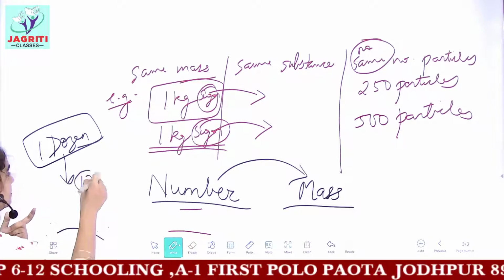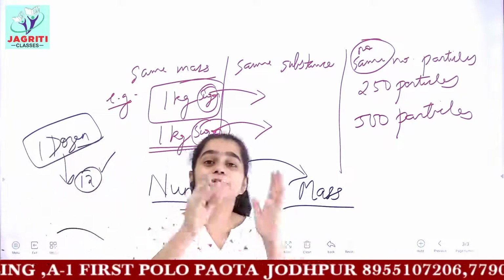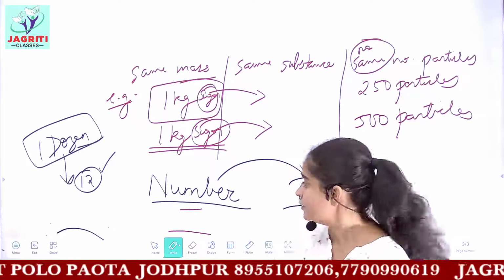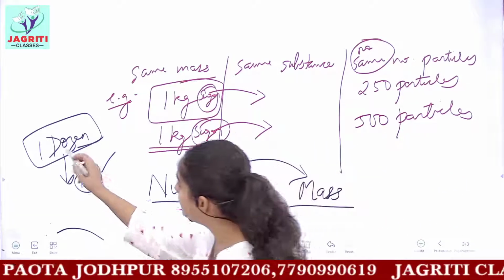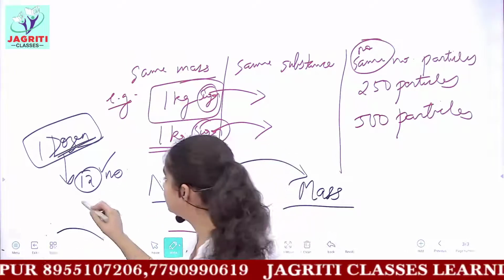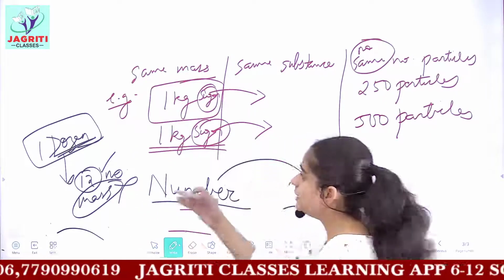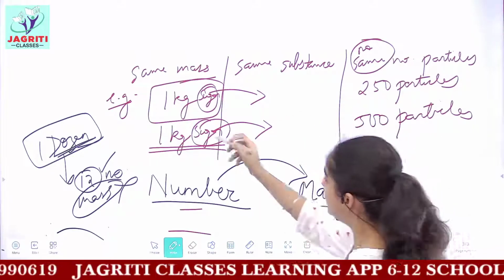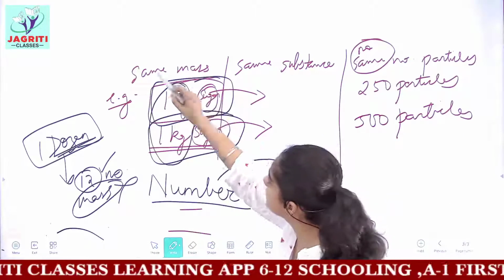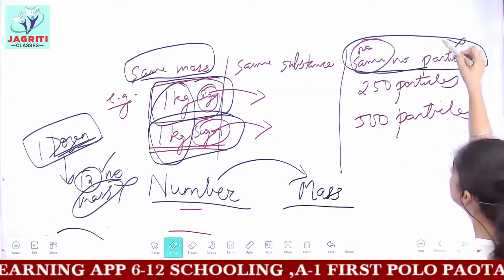If I say I have 1 dozen, then 1 dozen will have 12 particles. This number is fixed, but the mass of 1 dozen is not fixed. The mass of 1 dozen for different substances varies accordingly, just as we discussed recently. So in 1 dozen we have the number fixed, that is 12 articles, but we do not have any fixed mass. Similarly, if you take 1 kg of any substance, yes, the mass is fixed, but the number of particles does not remain fixed.